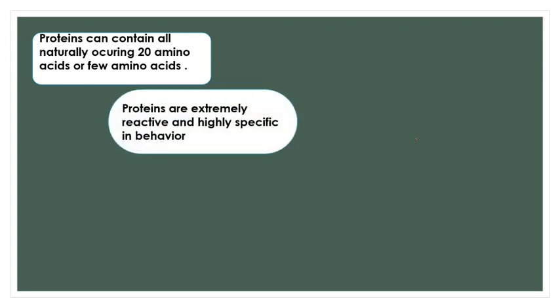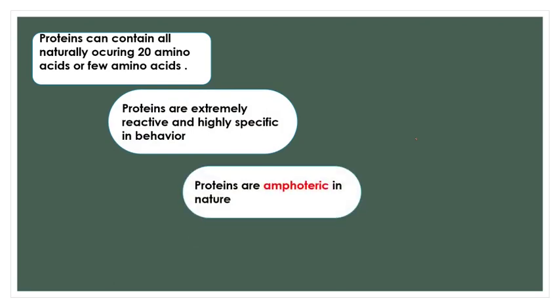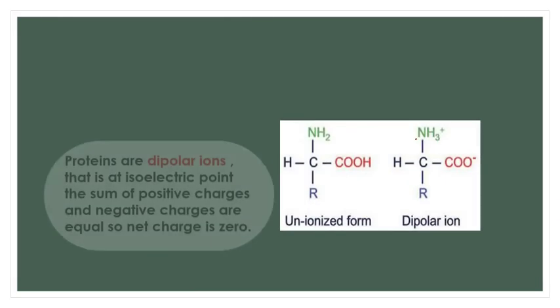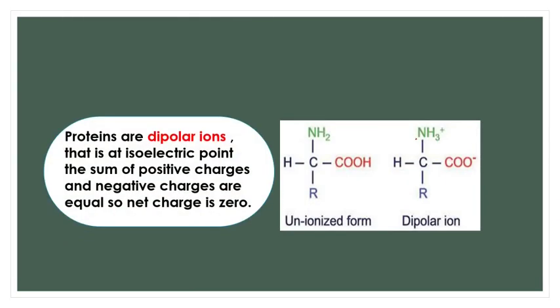Proteins are extremely reactive and highly specific in behavior. They are amphoteric in nature, that is, they act as both acids as well as bases. They are strongly influenced by pH. Some proteins work very well at low pH, some work very well at high pH. So what type of behavior the proteins will show is influenced by pH. Proteins are dipolar ions. Let us understand this concept.